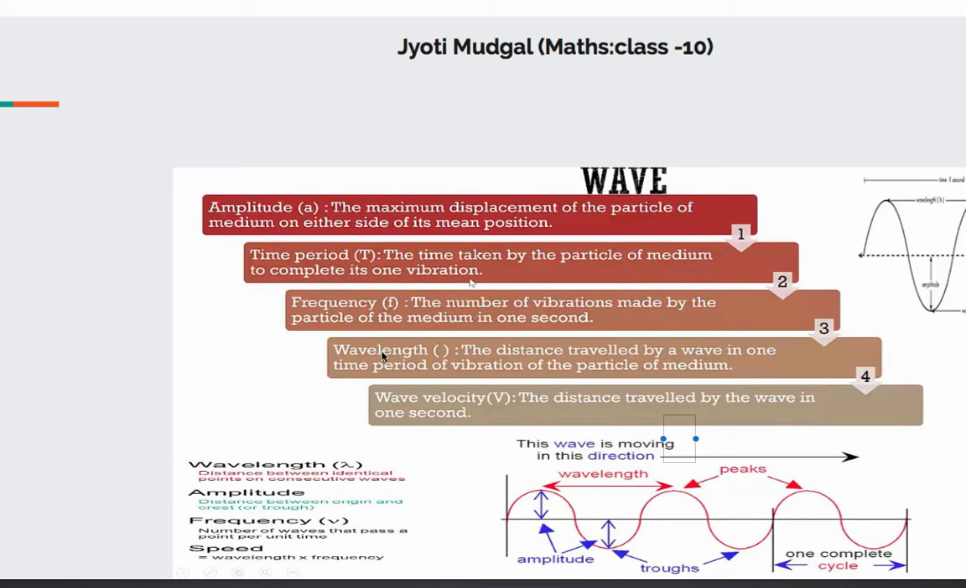Fine. Next is the wavelength, lambda. This we have discussed in chapter 4 also. Wavelength, lambda: it is the distance traveled by a wave in one time period, or the distance between two consecutive crests or two consecutive troughs. So that is called wavelength. Last is the wave velocity, the distance traveled by a wave in 1 second. We all know velocity is distance upon time.